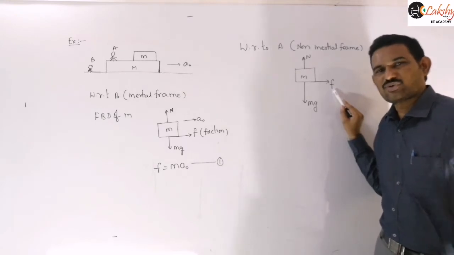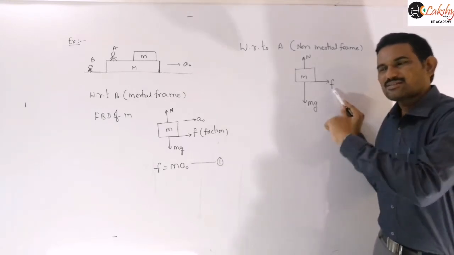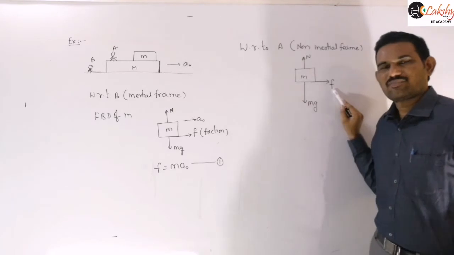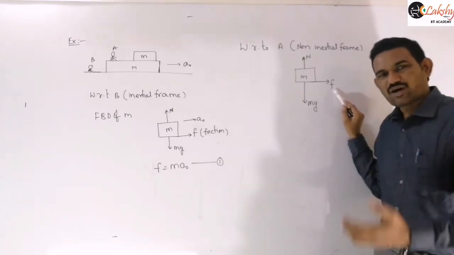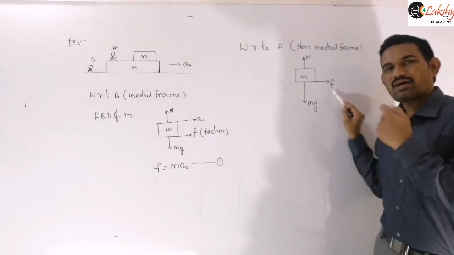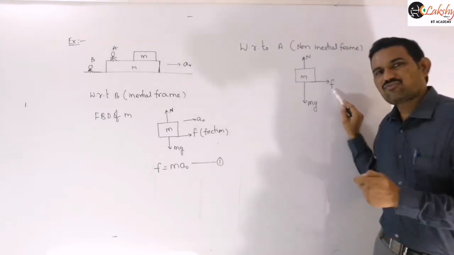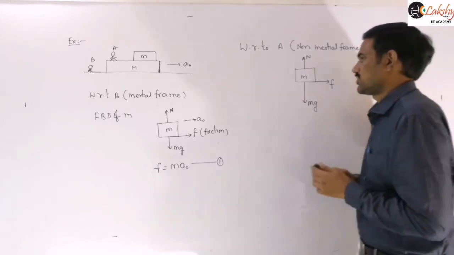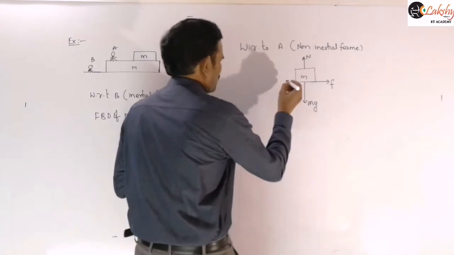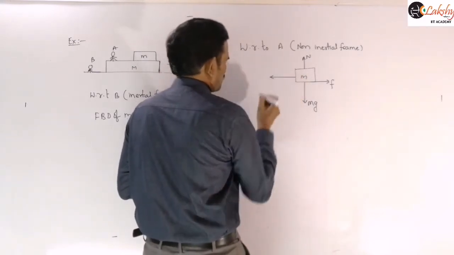That means acceleration is 0. F net is not equal to 0 but acceleration is 0 with respect to that observer A. That means Newton's second law fails here. So in order to make it valid, we need to take an imaginary force. That imaginary force is what we call a pseudo force or a fictitious force. So we need to take an imaginary force in this backward direction here.